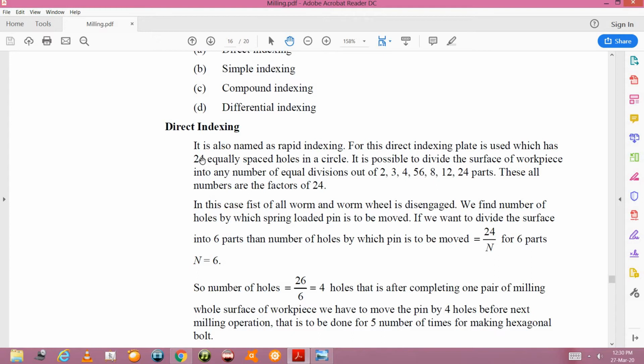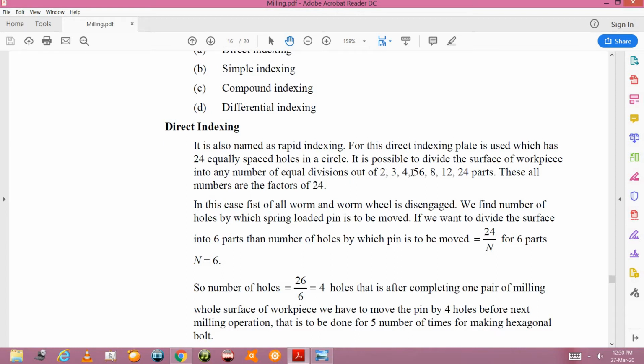Now suppose that direct indexing plate has 24 equally spaced holes or grooves in a circle. Sometimes the plate can be manufactured with 30 holes or grooves also, and it can be made of 36 holes or grooves also. So direct indexing plates come in the capacity of 24, 30 or 36 holes or grooves. That number basically will have to be divided by certain parts. So you can create flat surfaces, or you can create holes on a shaft, with only these many numbers, which are nothing but factors of 24.